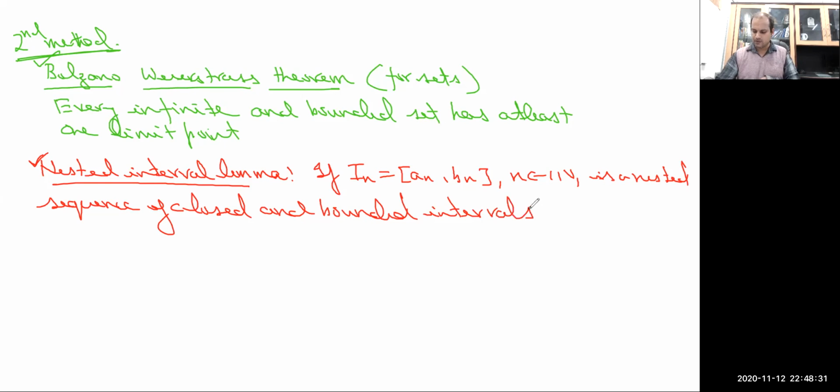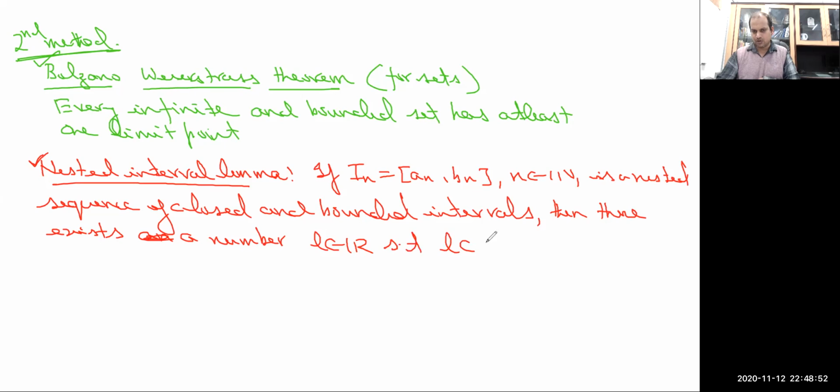Is a nested sequence of closed and bounded intervals. Then there exists a number, say L belonging to R, a real number, such that L belongs to each of the In for all n belonging to N.